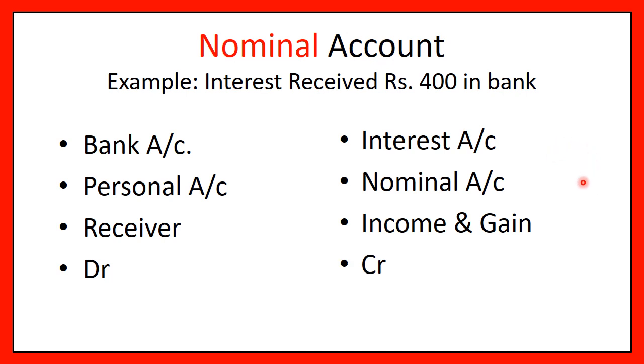I hope with this you have understood all three types of accounts when we are doing accounting entries, and also the thought process in classifying the transactions into different accounts and then applying the rules of accounting. These are called the golden rules of accounting, because if you are thorough with these rules, no one can stop you from making perfect and accurate journal entries and carrying out the further accounting process.